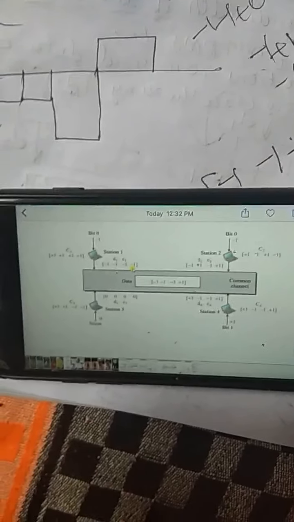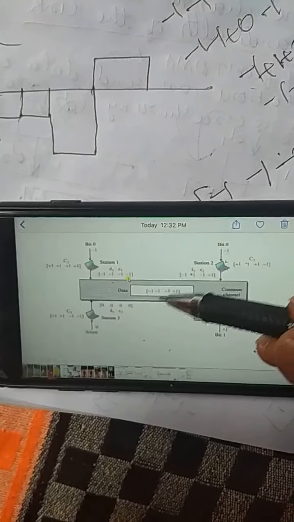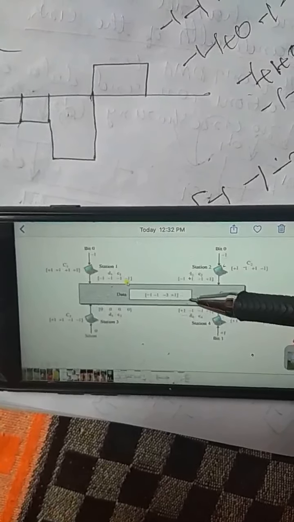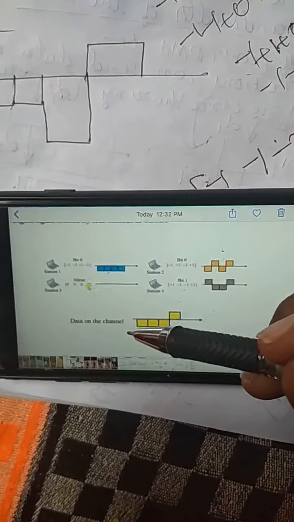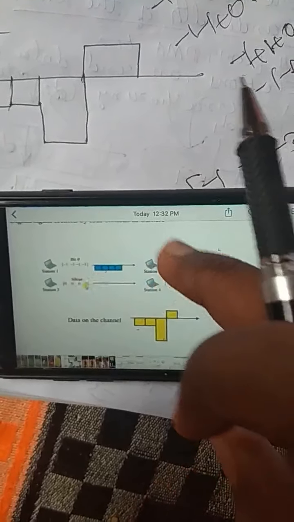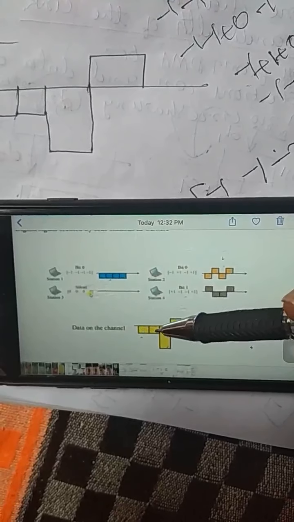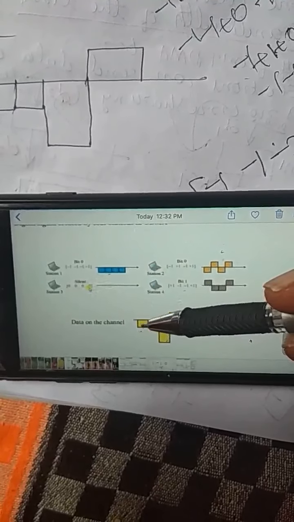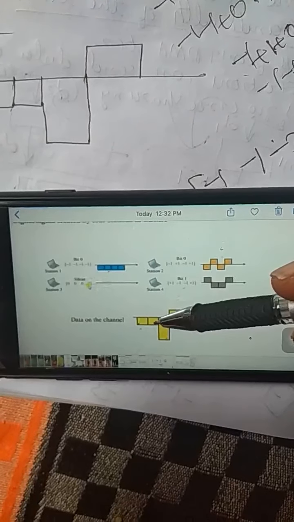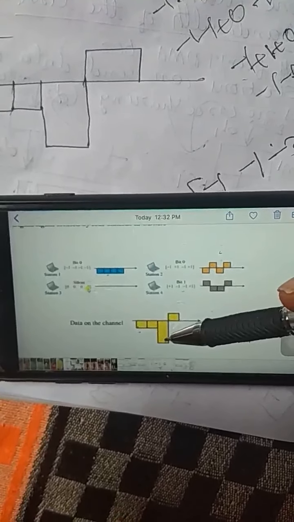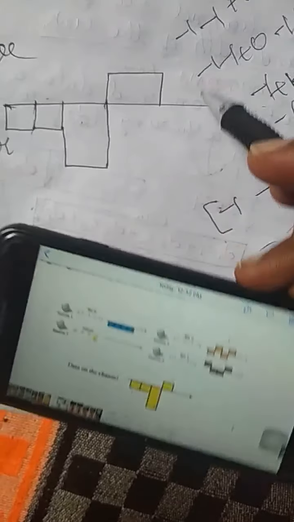Next, this minus 1, minus 3, plus 1 can be represented as a signal. You can see that this is the final signal, the combined data of all four stations. Minus 1, then minus 3, because this is bigger than the last two signals. Minus 3 and plus 1 mean this is the minus side and this is the plus side.